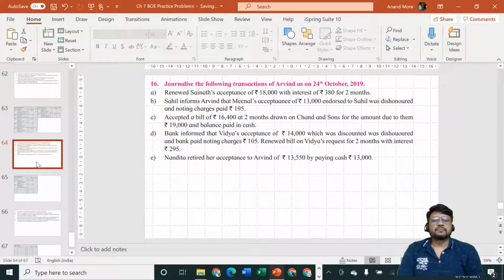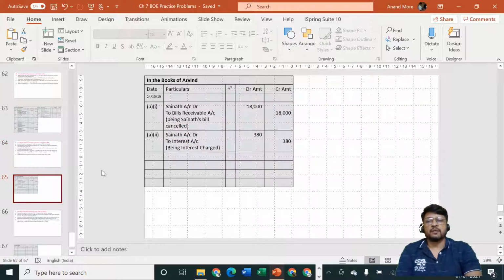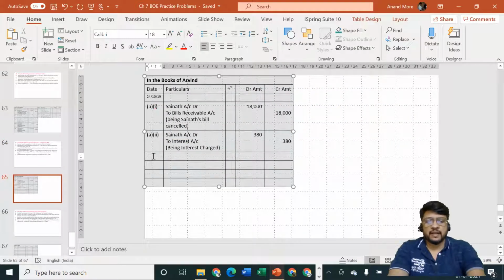Next one, and then we are going to draw a new bill because they have specified renewed. Renewed means new bill should be replacing the old bill. So let us consider new bill now. Entry number or point number A, entry number 3. We are going to get a new bill.